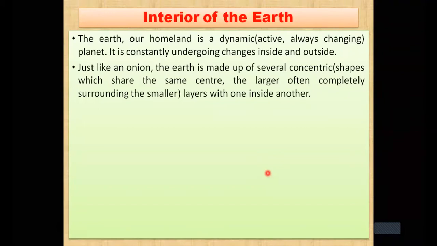Just like an onion, the earth is made up of several concentric shapes. Now, what is the word concentric? Concentric means a shape and a different shape. There may be different shapes, and all the shapes will have the same center, like in an onion. है ना, एक प्याज आपने देखा होगा, the center of the onion is same, but you will find a lot of cover है ना over the onion.